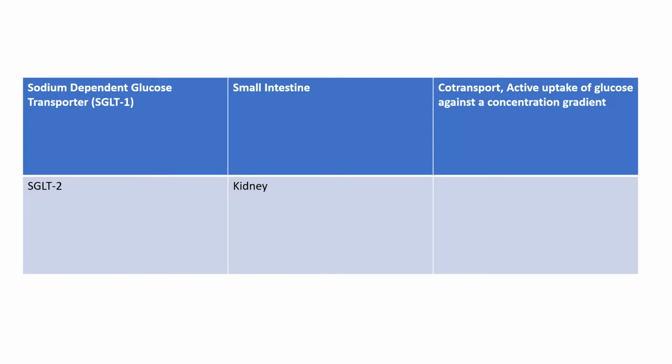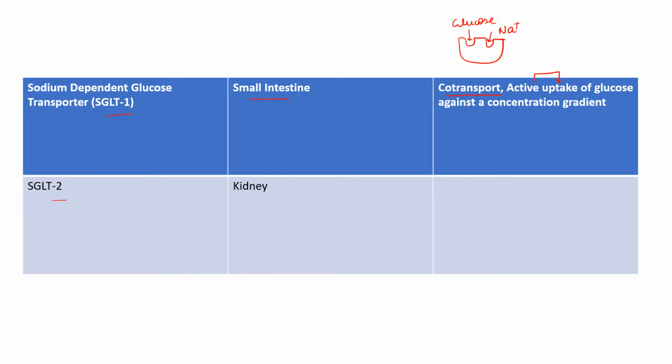See, this is the first type, the sodium dependent glucose transporter. There are two types, SGLT1 and SGLT2. SGLT1 is present in the small intestine, and it is a co-transport type of transporter. Co-transport means, we will see in detail, that on this side glucose will bind, and on this side sodium will bind. So this is called the sodium dependent glucose transporter, present in the small intestine, co-transport type, and it is responsible for active uptake of glucose against a concentration gradient.